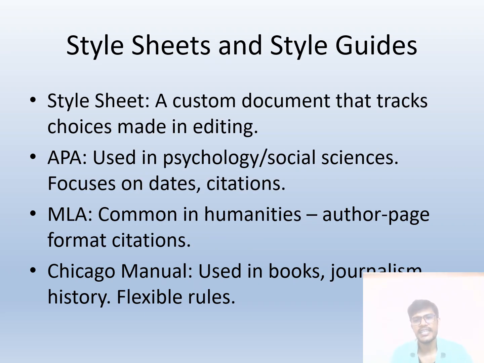A style sheet and style guides. A style sheet is a custom document that tracks choices made in editing. That is a style sheet. APA is used in psychology and social science, focused on dates, citations, etc. APA is mostly applied in social sciences. This is a kind of academic writing style.